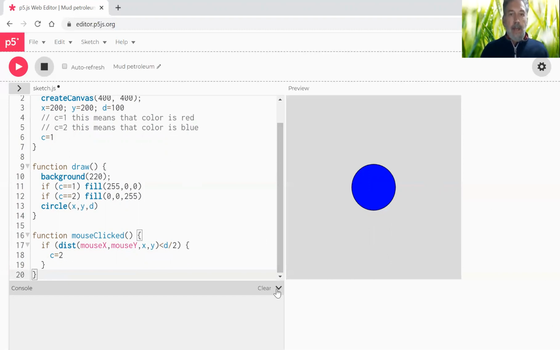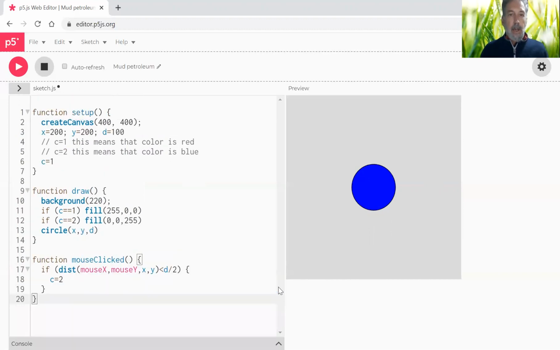So you'll notice that the only thing that mouse click does is it changes it. If it happens to be within the circle, it changes it to blue, doesn't change it back to red or anything like that. You'll have to watch the next video to see how we expand.